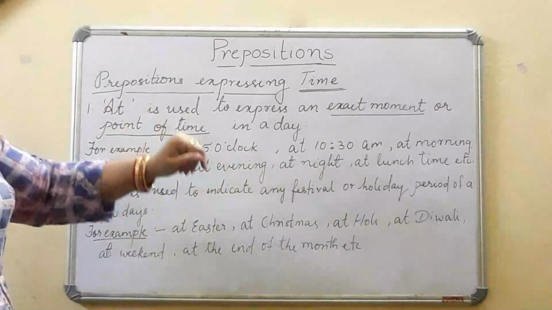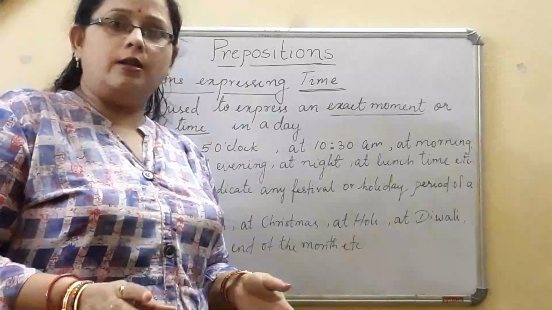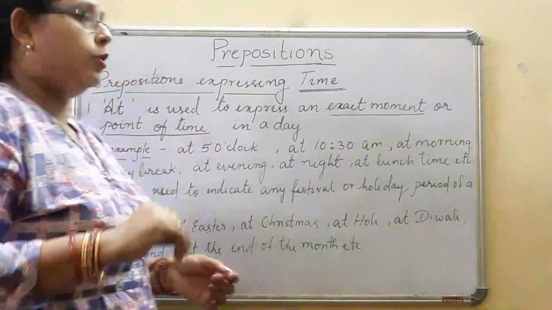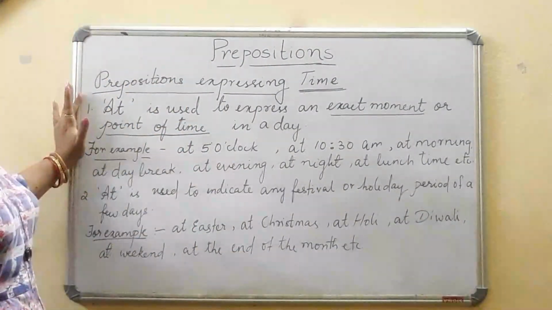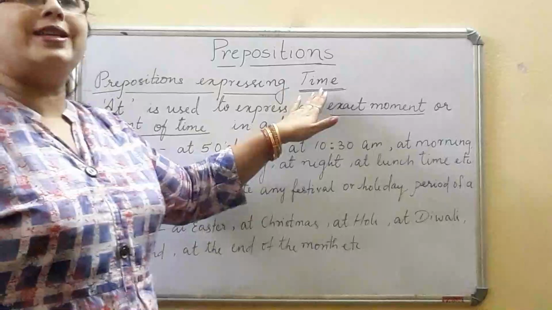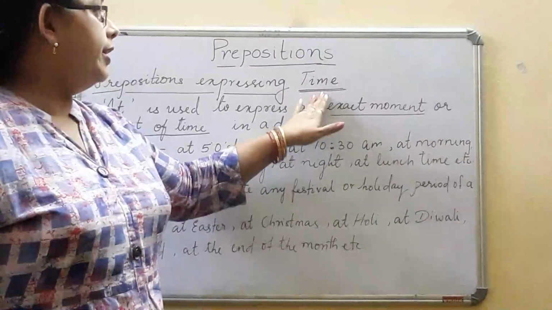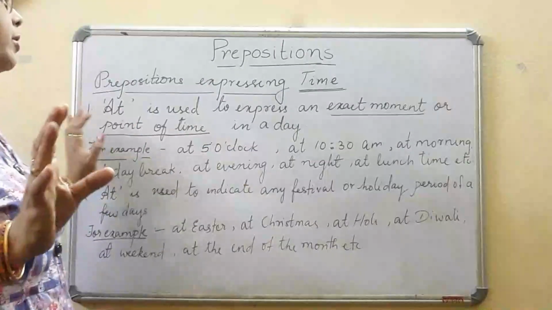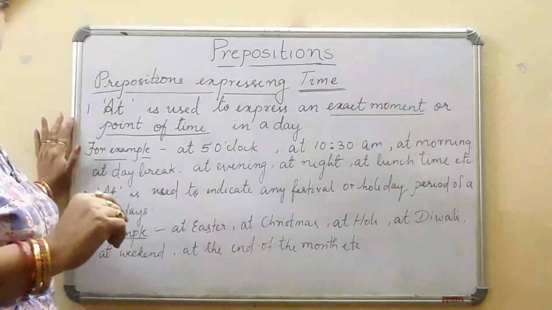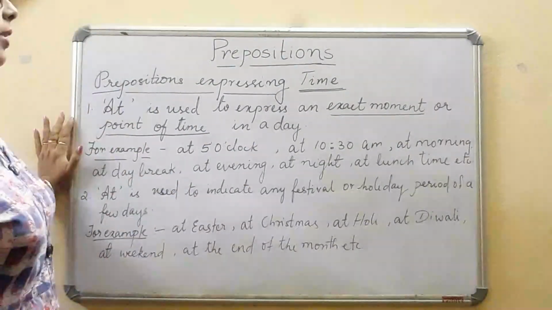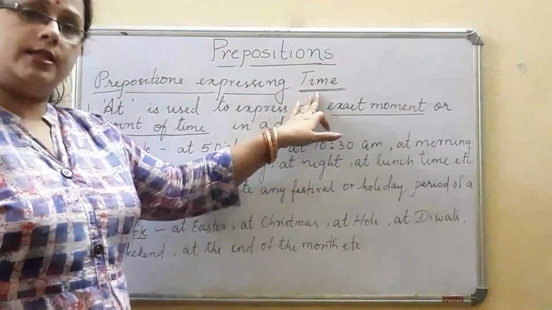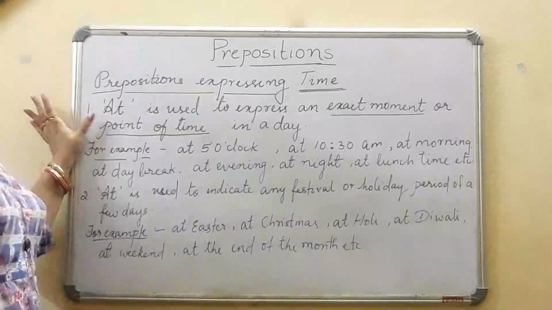So now we will be going one by one. How do we use a preposition and where do we use it? Suppose first, we are saying preposition expressing time. When you understand these things, you will be able to use the preposition very easily in different sentences. First example I am taking is preposition expressing the time. Now for time we use at.